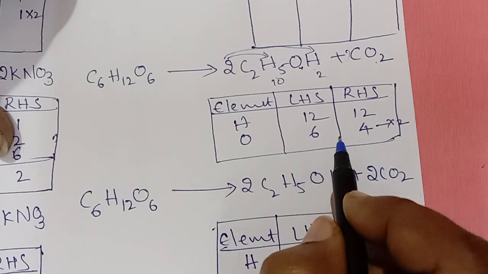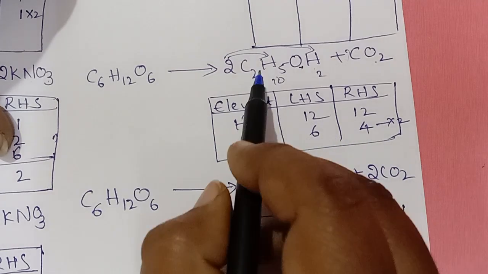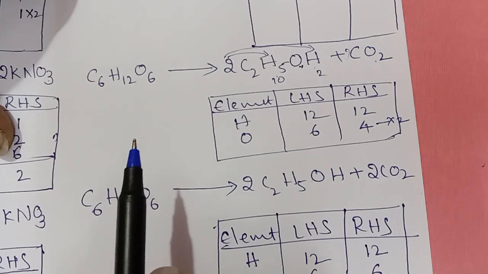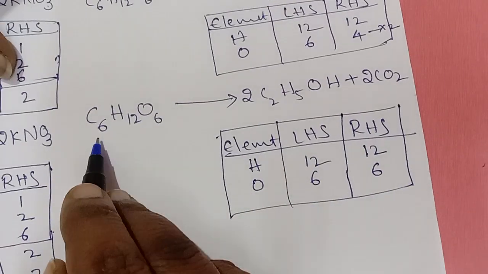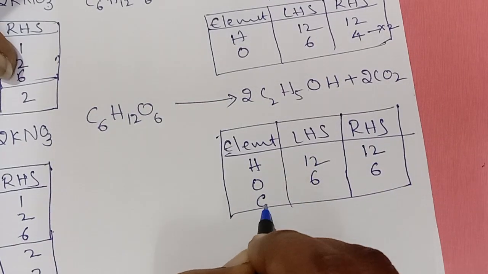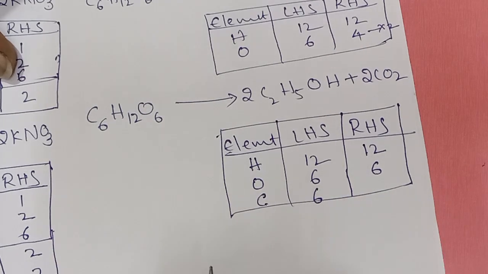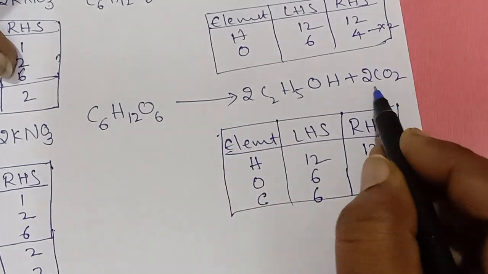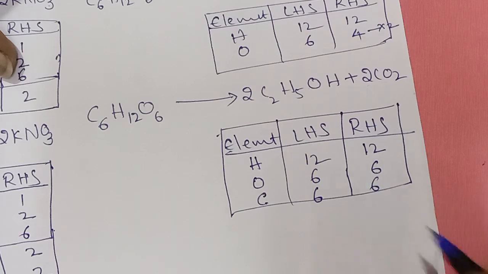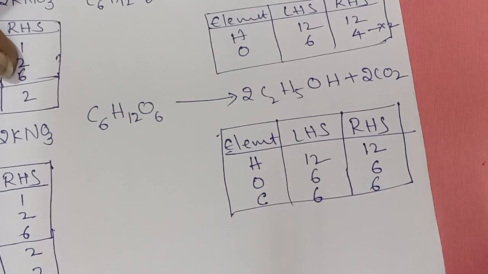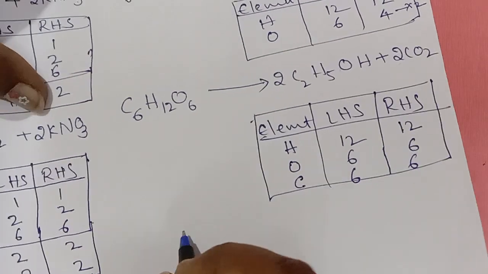So if you are trying to do LCM, that is a wrong way. We cannot go with LCM here. If it is a single compound, we can go with that. Okay. Next, what is left? Carbon. Carbon left side 6, right side here we have 4, 2, 6. Balanced. What is our balanced equation?